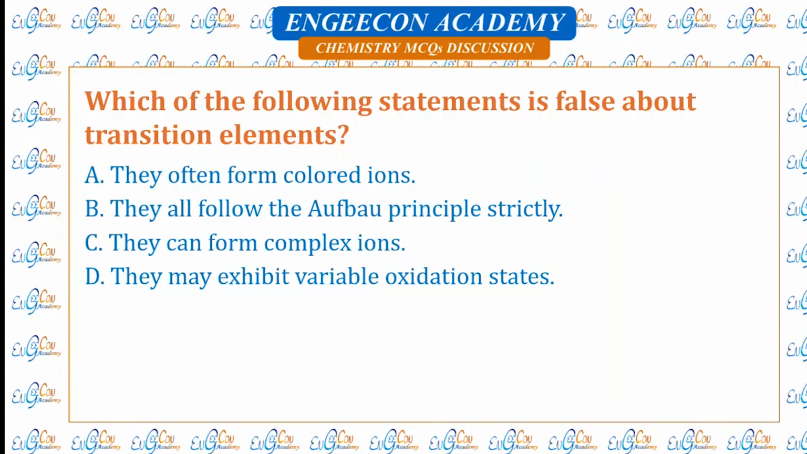Which statement is false about transition elements? They often form colored compounds, this is correct. They follow the Aufbau principle strictly, this is wrong. They can form complex ions, this is correct. They may exhibit variable oxidation states, this is correct. All of them do not follow the Aufbau principle. There are many exceptions to the Aufbau principle in transition metals.